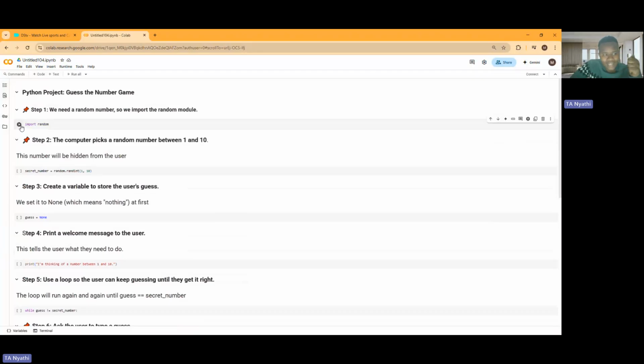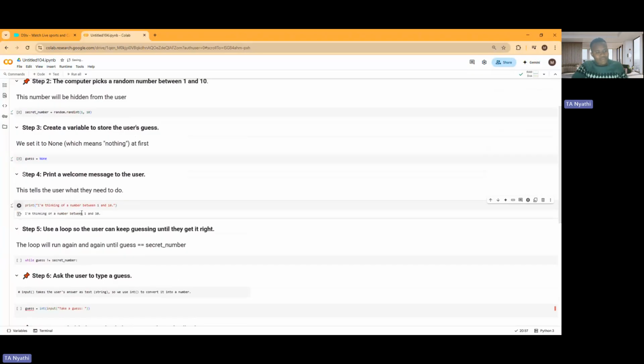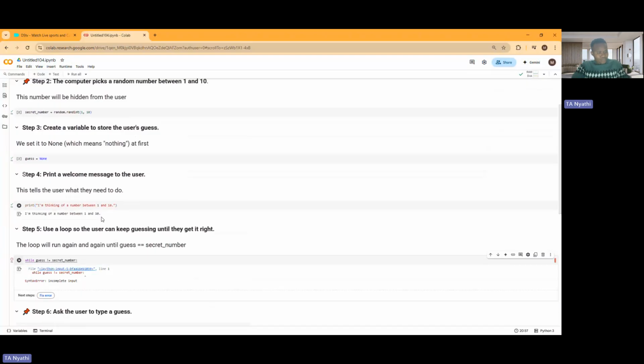Now we're going to run the code. You understand? It's very important. When you press here, you run the code so that we can play the game. It may take time, but it's very important to understand what we're doing. You can see when it shows right, it means everything's fine. Then I'm going to run the second one, everything's fine. And this third one, everything's fine. You can see I'm thinking of a number between 1 and 10. And then we focus on the while guess.